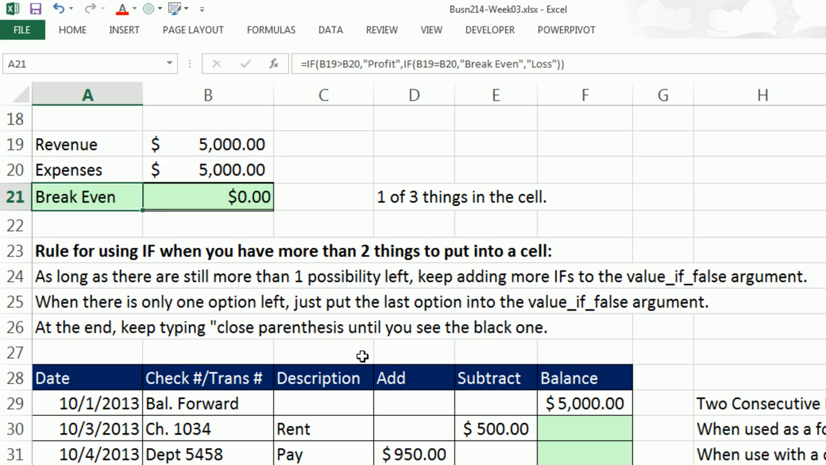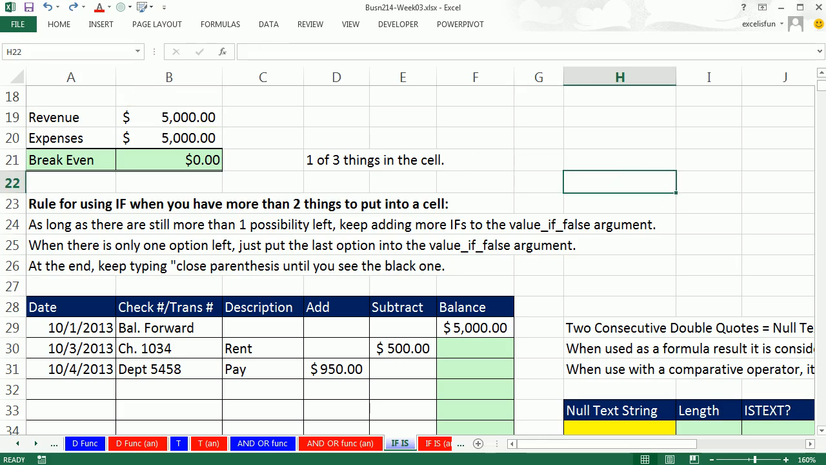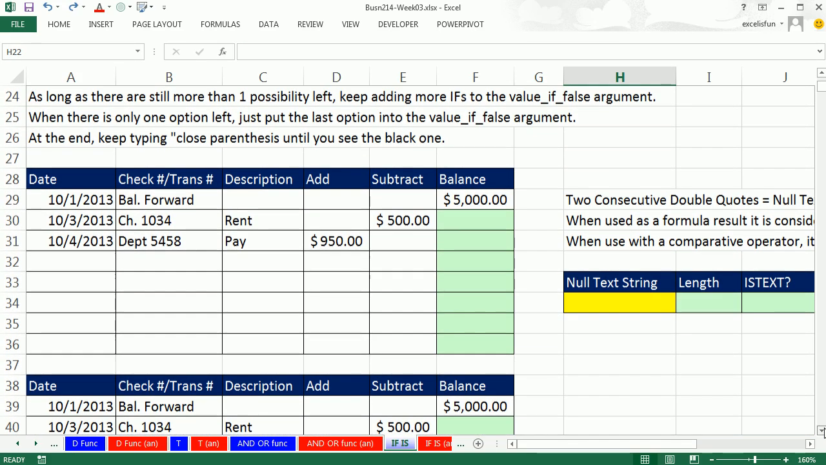Control Enter. Now we have to test all three situations. Break even, that's working. Revenues greater than expenses, that's working perfect. That's showing up as a positive. Revenues less than, loss is the label, positive number, it's working perfect. All right, I'm going to Control Z, Z. All right, now let's scroll down and we want to look at a checkbook example.